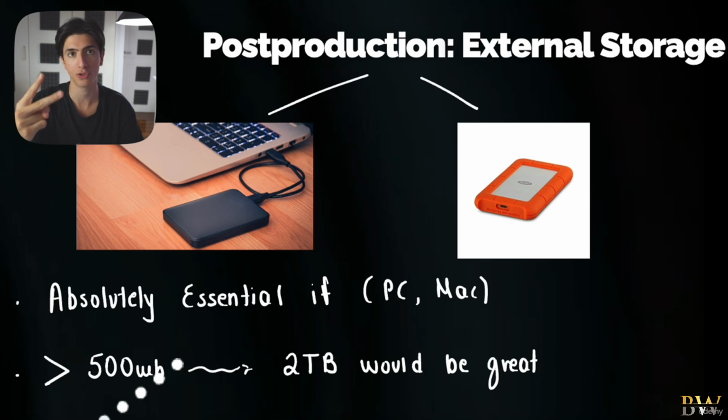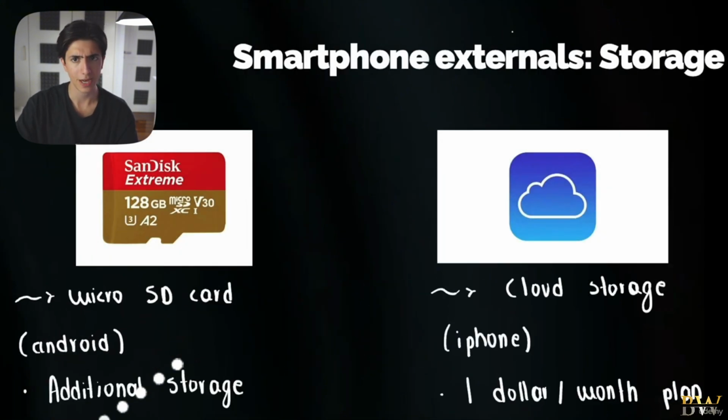I have two external storage devices, a big one that I have on my desk at all times, which is 8 terabytes, right? And a small 2 terabyte storage which I use when I travel, for example. Now, it is absolutely essential, again, and anything more than 500 megabytes of storage to start off with is going to be amazing. 2 terabytes, in my opinion, is just the perfect size of external storage if you're a beginner content creator. But keep in mind that in the future, you will need to upgrade to a higher storage, right? Or you need to buy a second external storage device, for example, right?